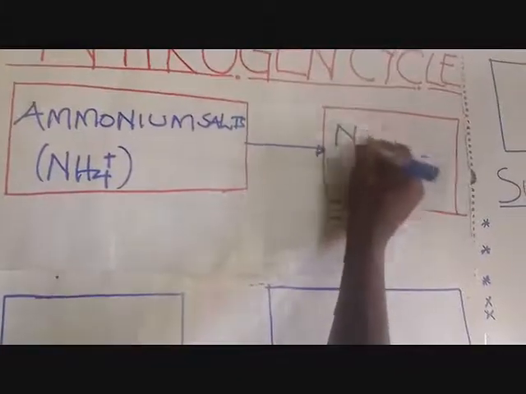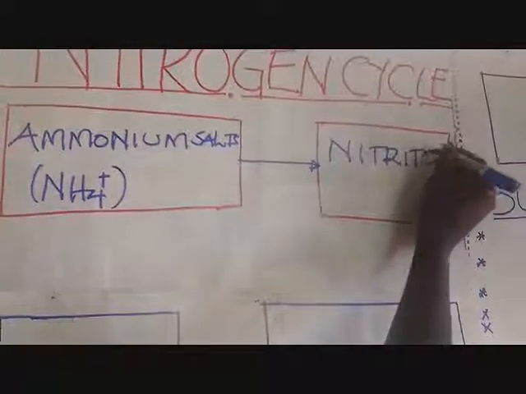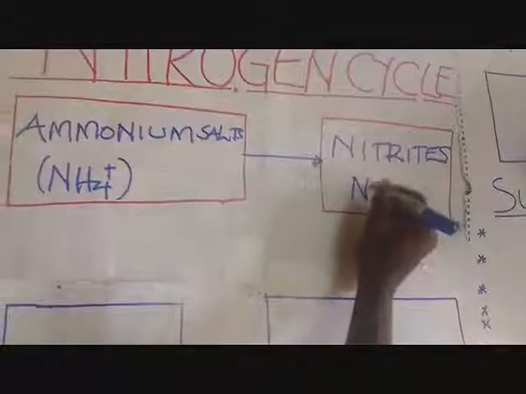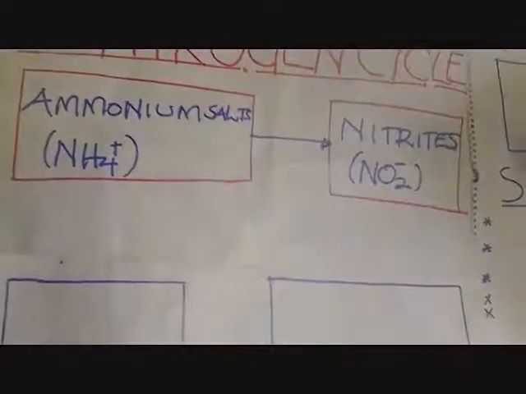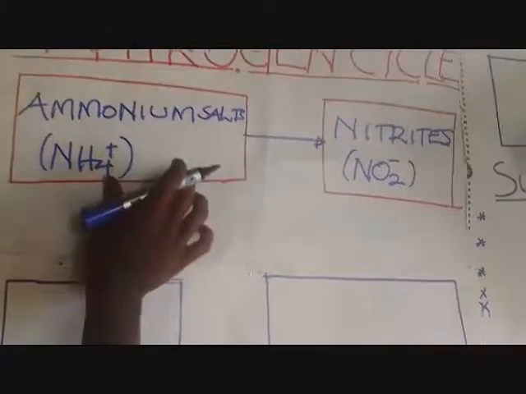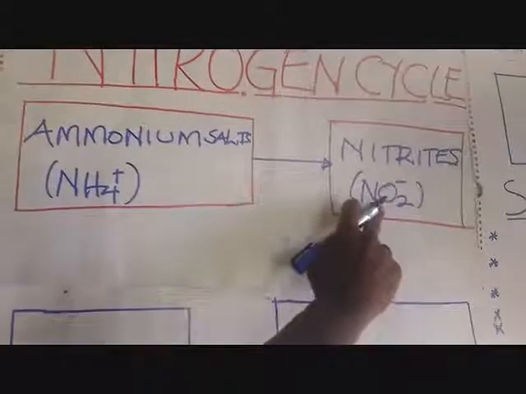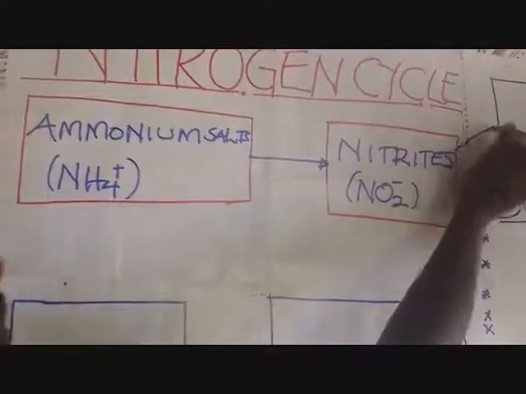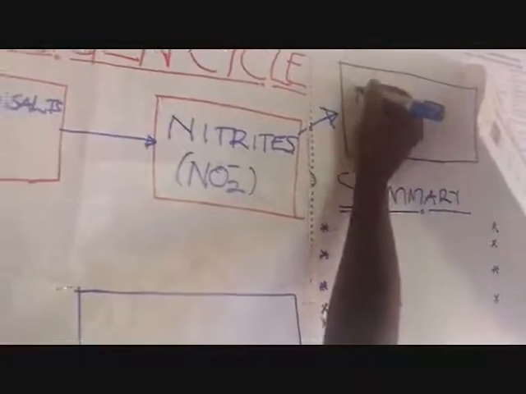Nitrites. So we have here the nitrites. Take note of the spelling. Now chemists always represent it like that, nitrites. Now we are seeing that we have ammonium salts. The ammonium salts are being converted into the nitrites. Then the nitrites are again converted into what we are calling the nitrates.